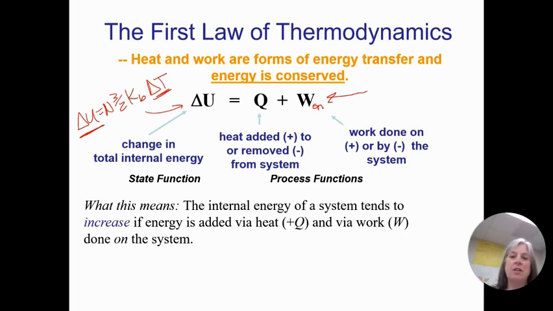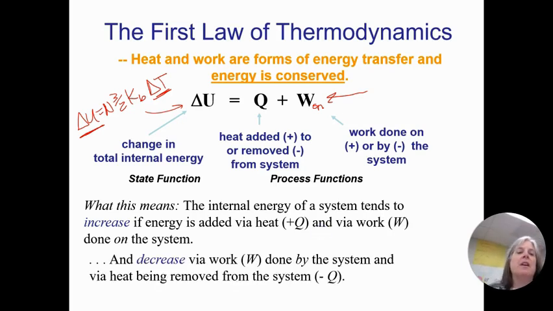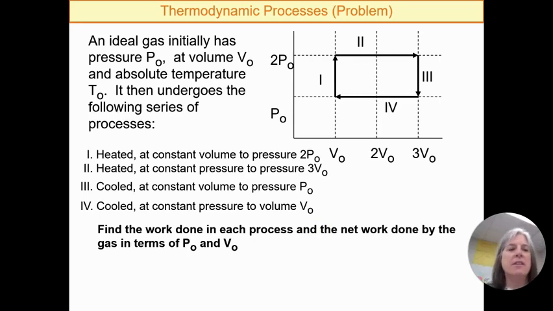As a general rule, though, the internal energy, which means the temperature, of a system increases if energy is added via heat or work done on the system, not by the system, and decreases via work done by the system. The system itself is doing the work. It's getting tired. It's pushing that piston out, and heat is being removed from the system. So you saw this in our PV diagram video, same exact thing. But this time, let's find the work done in each process and then the net work.